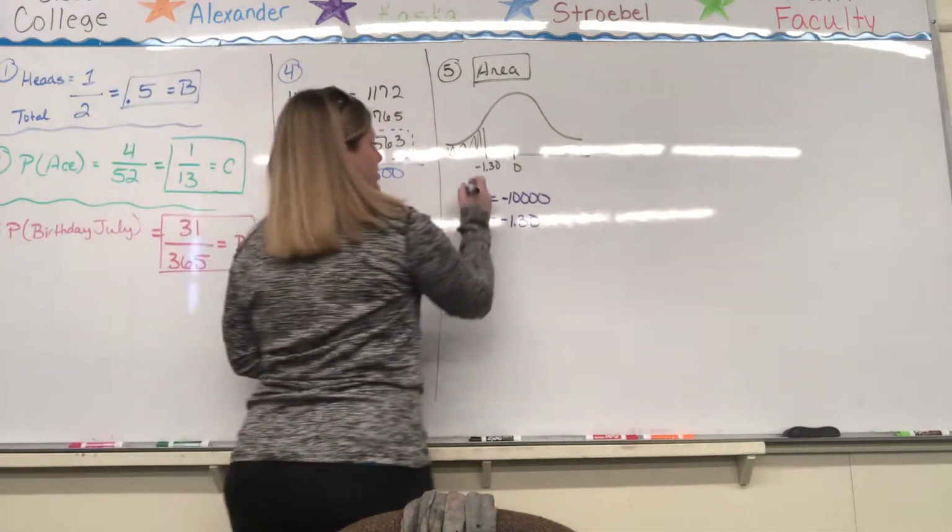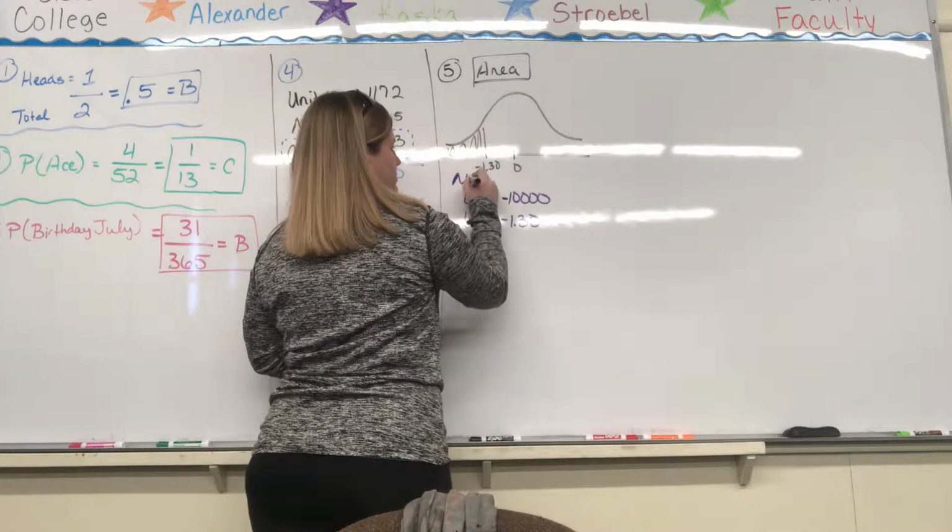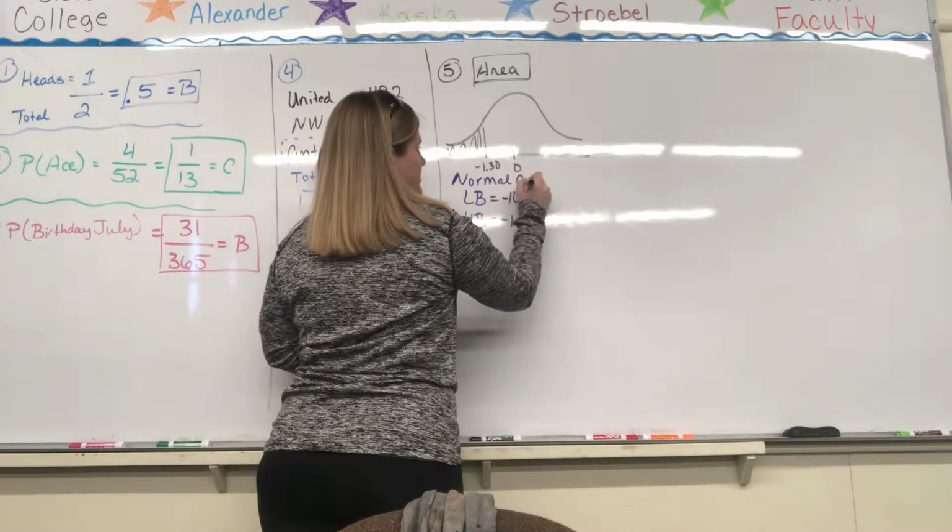And we go ahead and we put this in our calculator. Remember, we go to our normal CDF.